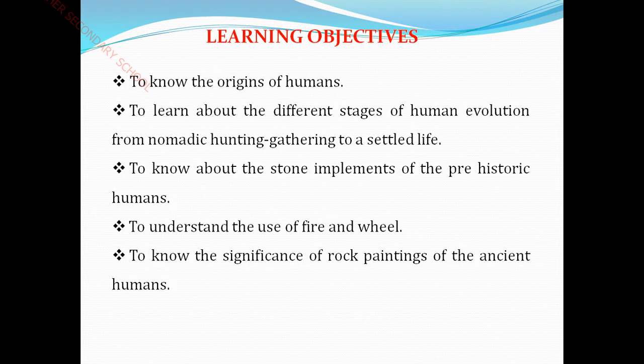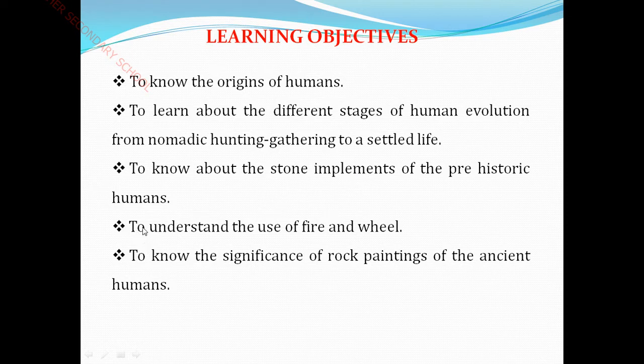And thirdly, you are going to know about the stone implements of prehistoric humans. What does prehistoric mean? The past, historic people who lived in an early period, and how they followed their lifestyles through the invention of stone implements, that means stone tools as their instruments.